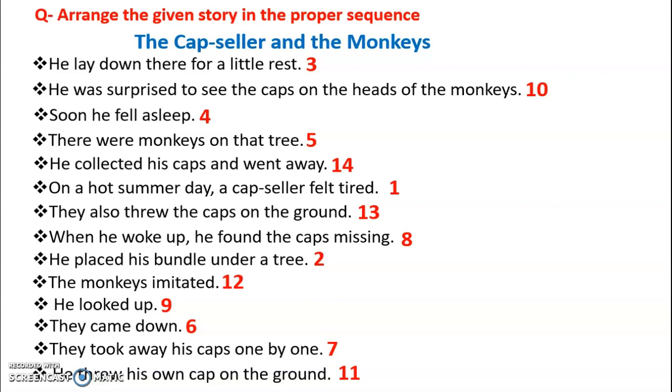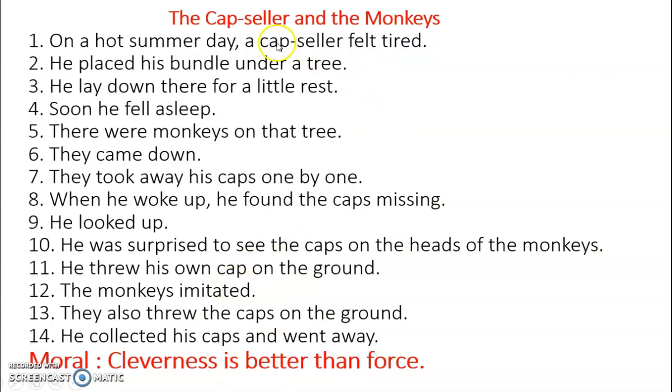So when you read the sentences according to the numbers, it will make some sense. Otherwise, reading the sentences here the way they are given will not make any sense. So that is why the question is, arrange the given story in the proper sequence. That means you are supposed to arrange the story in the proper sequence. Now, here the story is already arranged. We have given the numbers there, and now the story is arranged in a proper sequence.